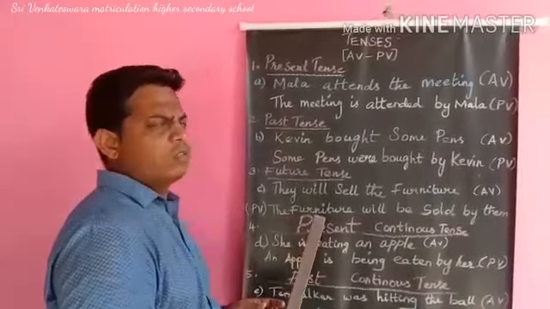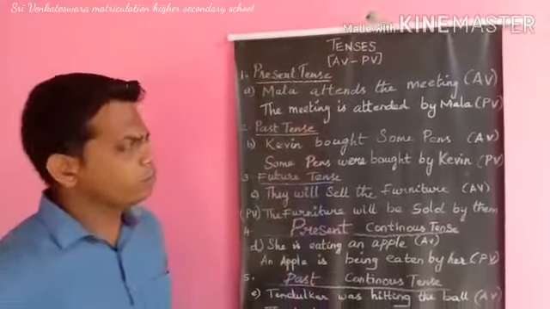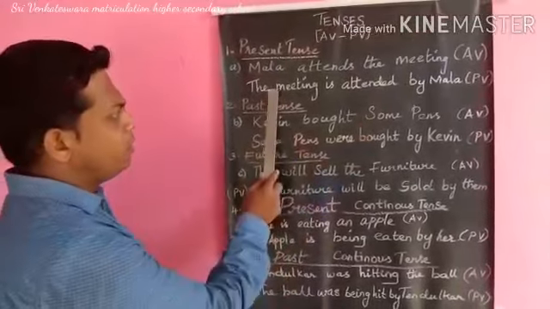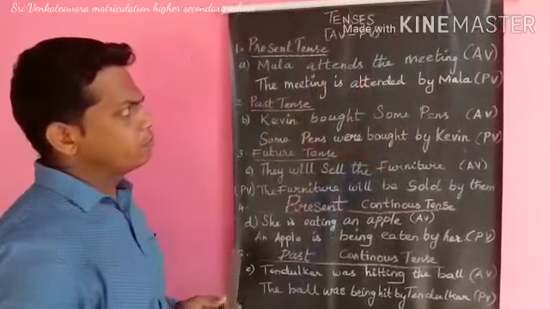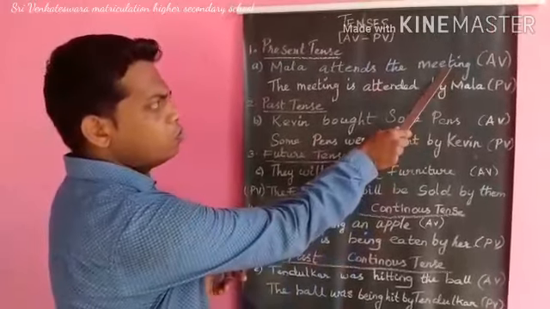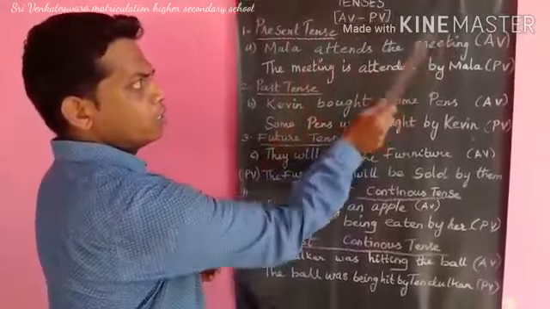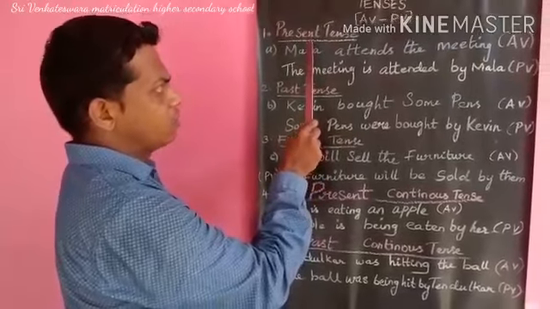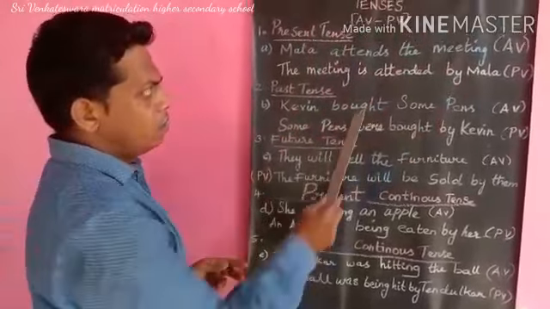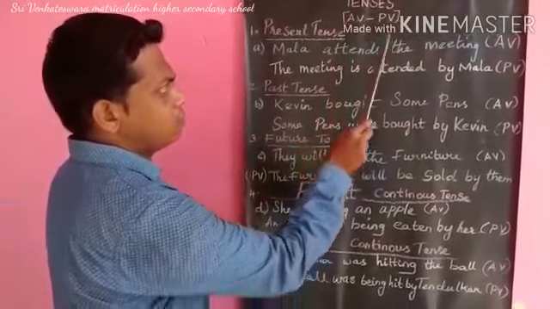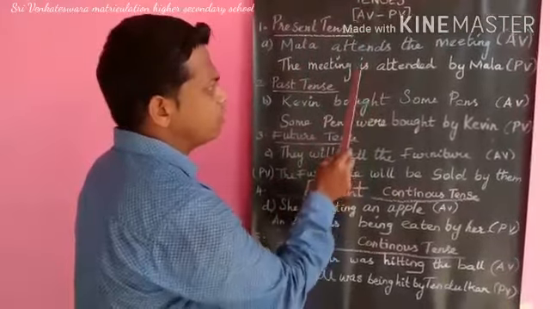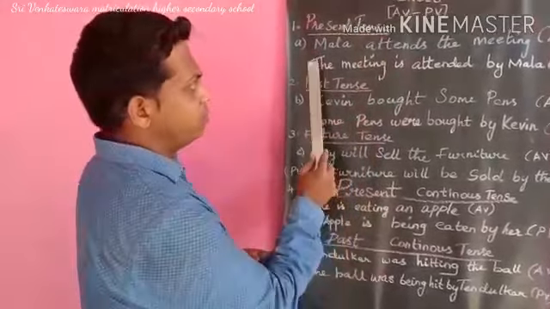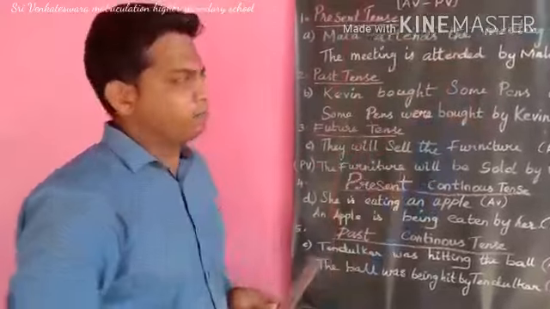Now, we will proceed to the passive voice for tense forms. Number one, present tense. Mala attends the meeting. The meeting is attended by Mala. As I told, object becomes subject and subject becomes object. So meeting comes as the subject and Mala, which is the subject, comes as the object here. And since attends is present tense, I have used the word is here. If meeting is plural, then it should be are. So the answer is the meeting is attended by Mala.